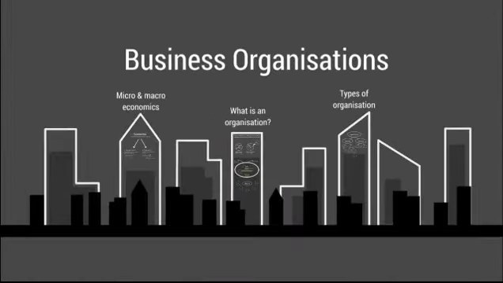And with that, we've come to the end of this chapter on business organisations. We've discussed what economics is, both micro and macroeconomics. We've discussed what an organisation is and looked at the factors that make up an organisation. And then we looked at all the different types of organisation, specifically focusing on the public and private sector, and then moving on to consider unincorporated and incorporated organisations, the differences, and finally finishing up by looking at private limited companies and public limited companies.